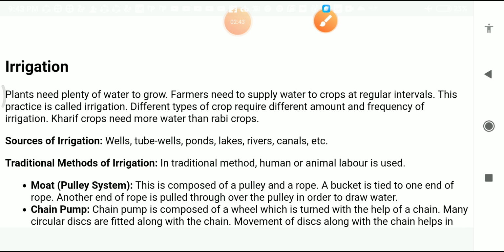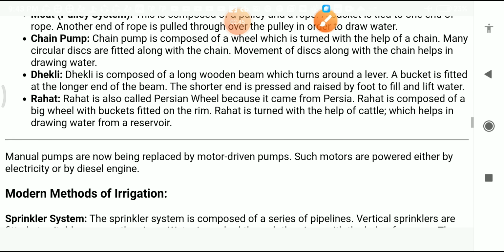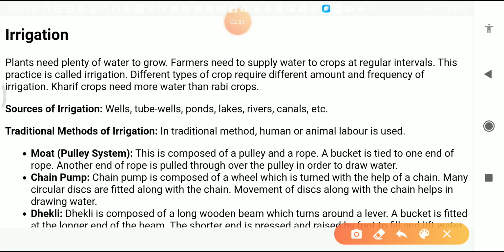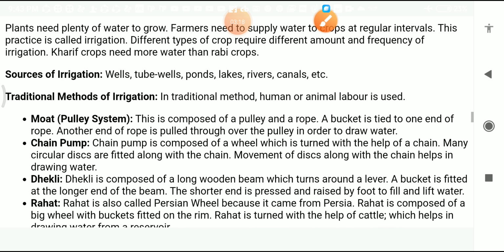Irrigation is divided into two methods. The first one is the traditional method and the other one is the modern method of irrigation. This one is the modern method of irrigation and this one is the traditional method. According to the name, traditional methods of irrigation were used in ancient times. Farmers could irrigate the crops with the help of these methods, and these are the traditional methods. Now let's discuss one by one.